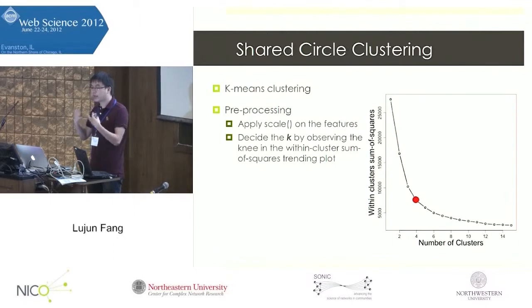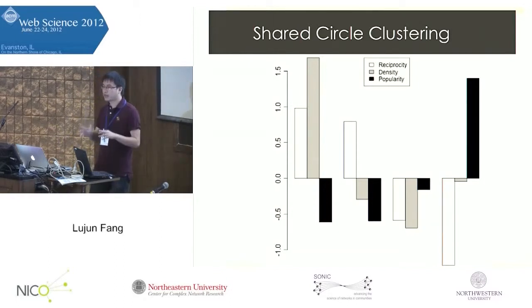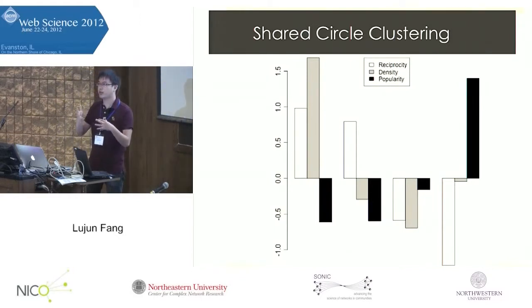Then, for k-means, we need to decide the right value for k. One way of deciding k is to plot the within-cluster sum of squares trend and observe the knee in the plot. In this case, we observe that k equals 4 is a good value. So based on the scaled features and k equals 4, we perform the k-means clustering, and then we get 4 clusters of shared circles, and each group of bar plots here represents a cluster of shared circles and their characteristics.